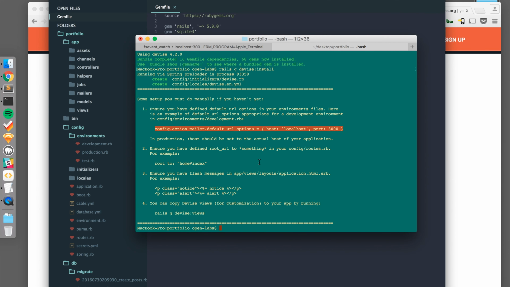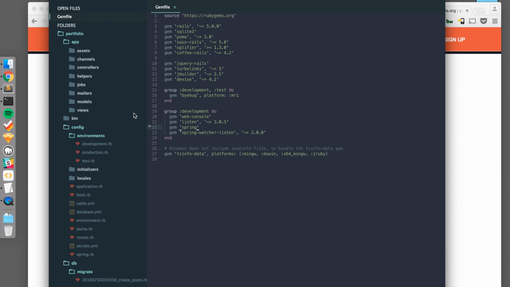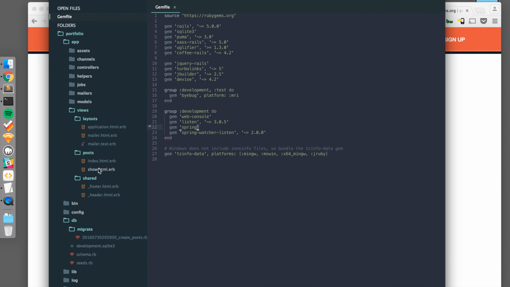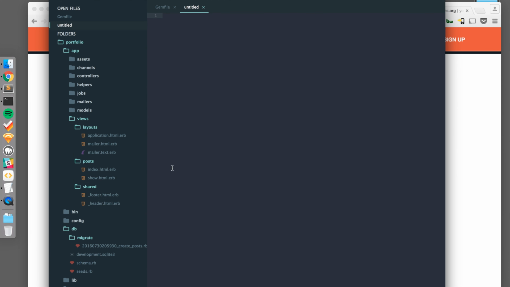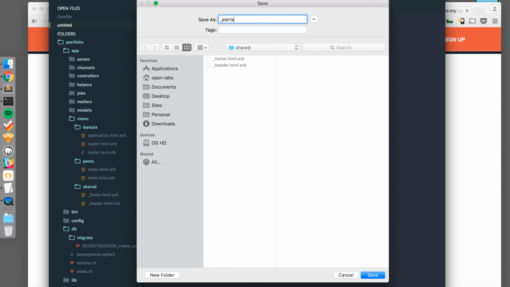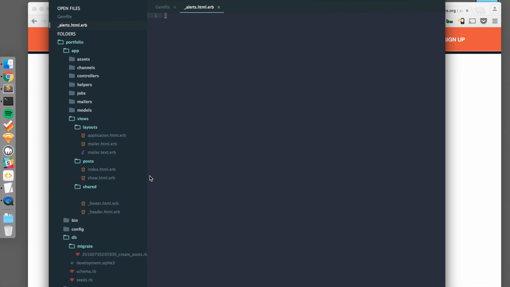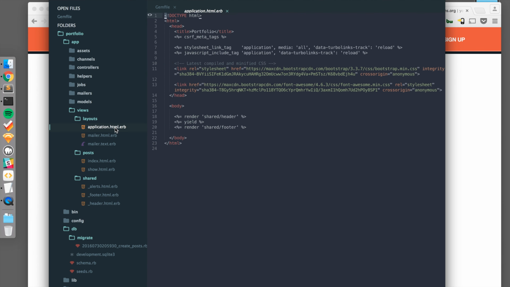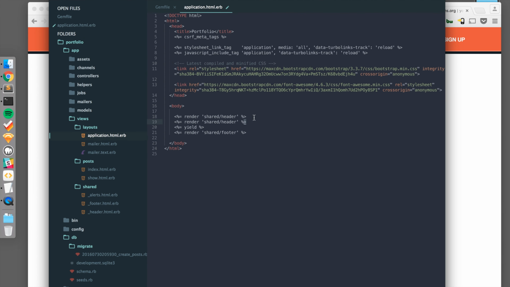We also need to make sure that we have our home page set up in our routes. We've done that. Perfect. So we also need to set up alerts for our application. So let's copy this and under app/views/shared, let's create a new file. Let's save this as alerts.html.erb and we can paste this in here. And now if we go to application.html.erb, let's render the alerts under the header so it shows up. Perfect.